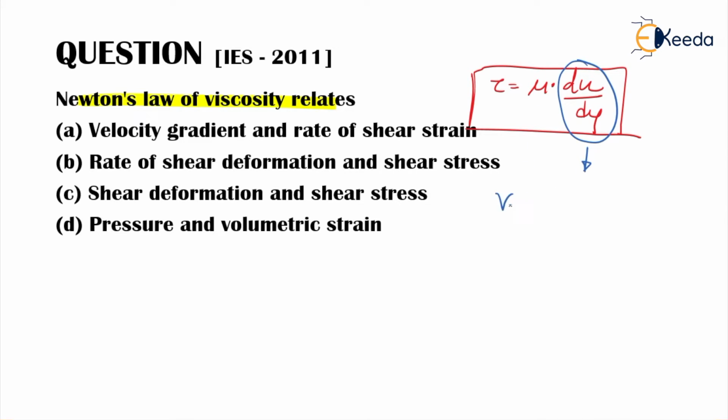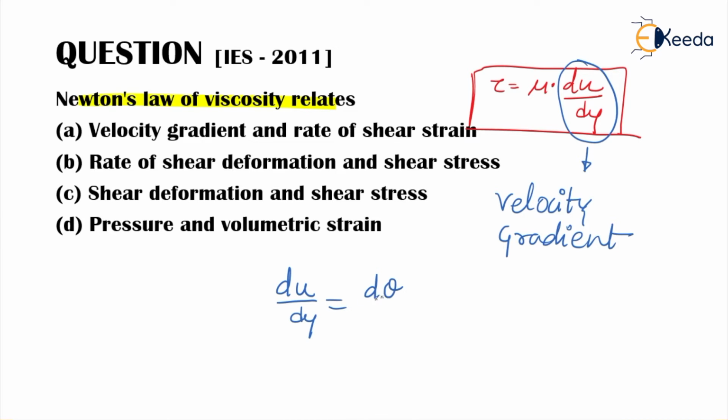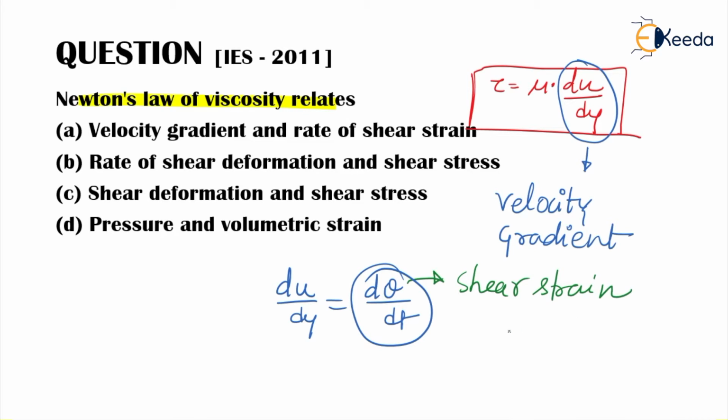We call it velocity gradient. And this velocity gradient du over dy is equal to d theta over dt, which we know as shear strain rate.